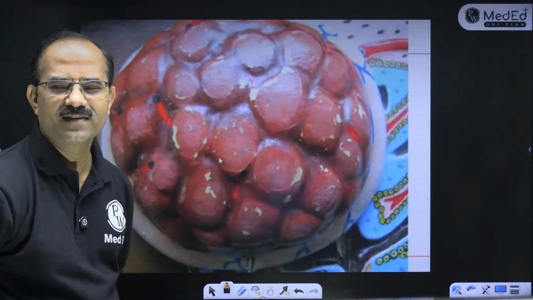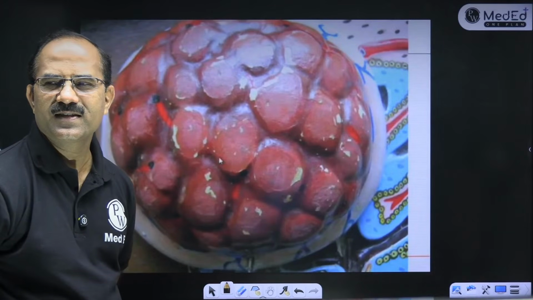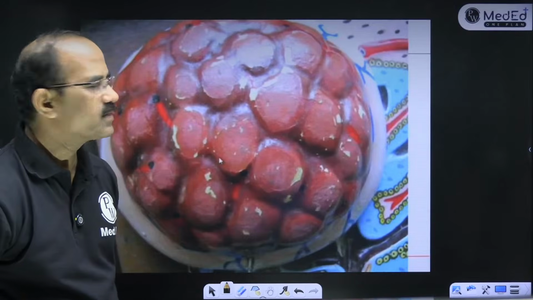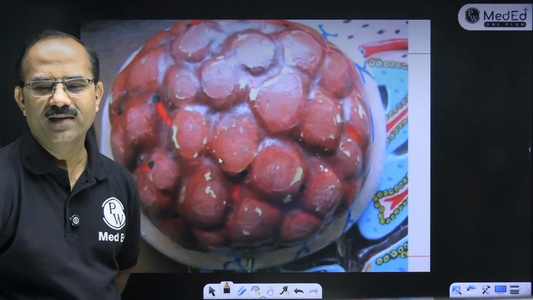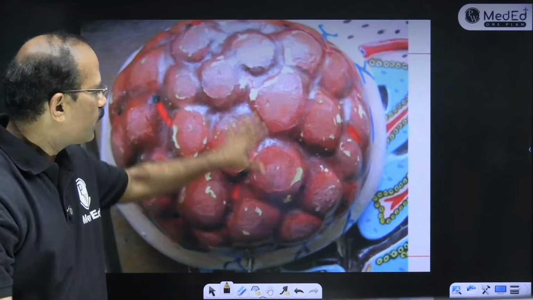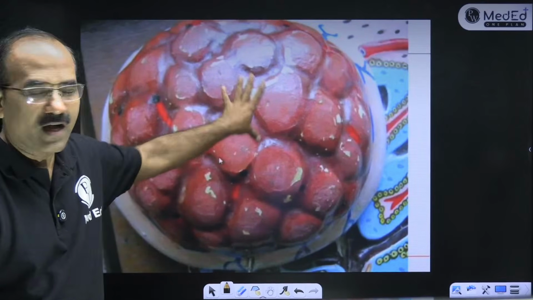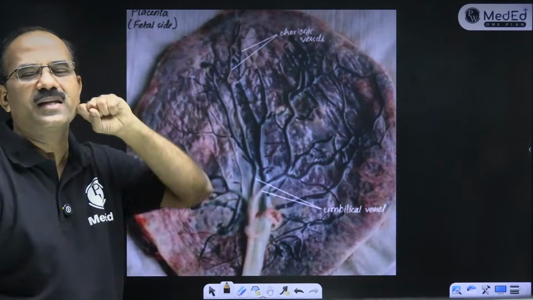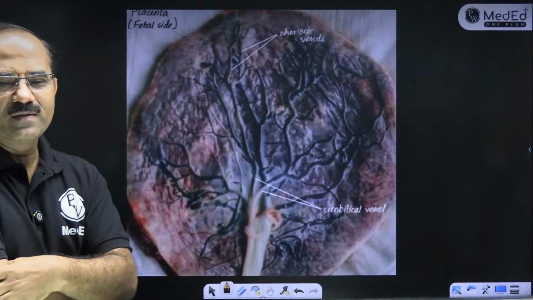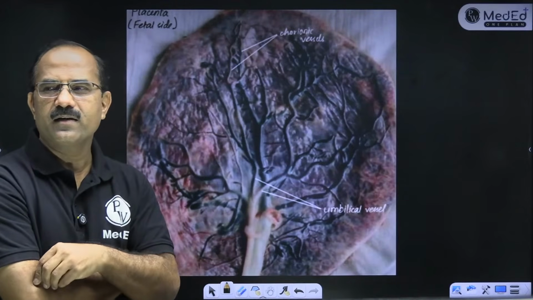Any guesses? ये प्रैक्टिकल्स के लिए बहुत इंपॉर्टेंट है. This is placenta. Yes, be confident. This is placenta. What is this aspect? ये कहाँ से देख रहे हो and ये कहाँ से देख रहे हो? Now you tell me. What are these two different views of placenta?